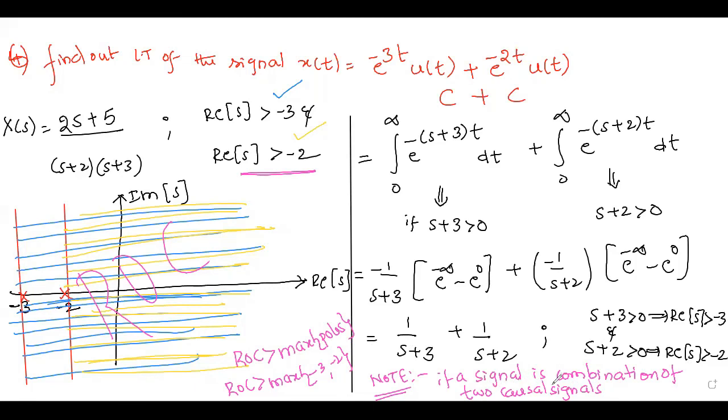If a signal is a combination of two causal signals, then the ROC is